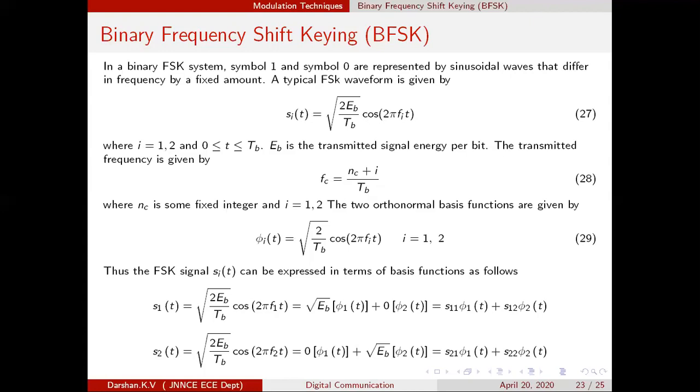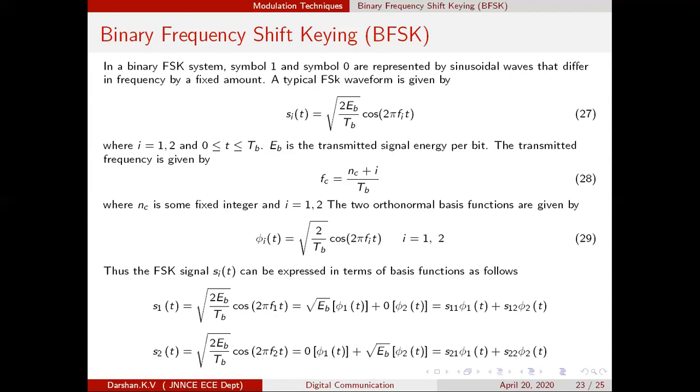Totally, how many basis functions? Just observe and tell me. If you observe, there are two basis functions, which are represented as phi i of t. I have not written both of them separately. It has been written as phi i of t, where i can have the value 1 and the value 2. Therefore phi 1 of t and phi 2 of t are the two basis functions.